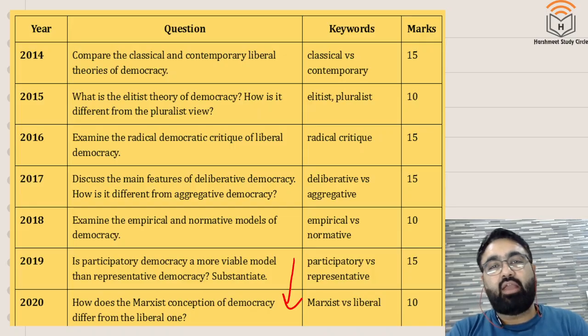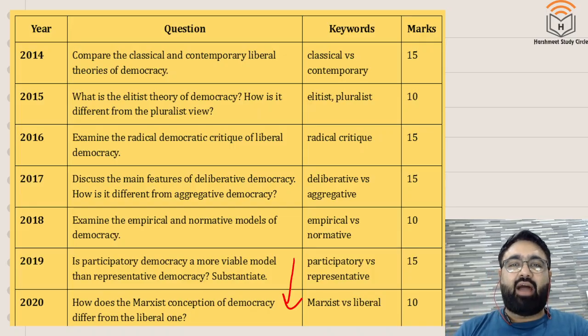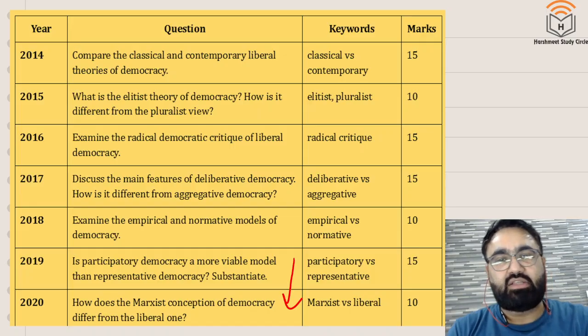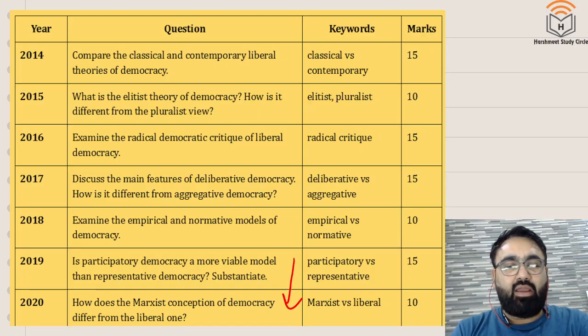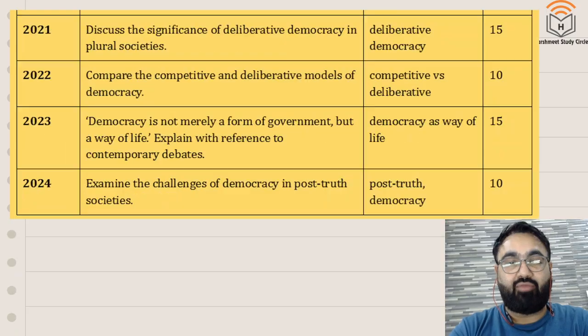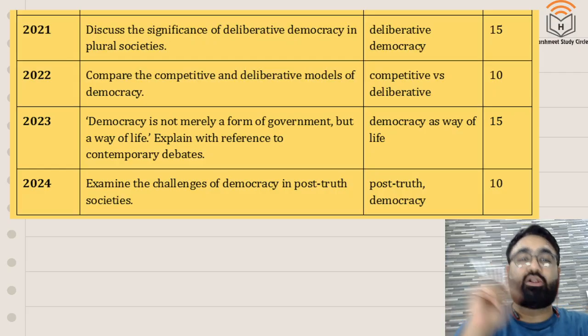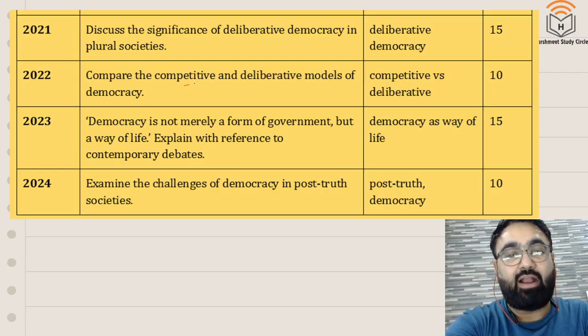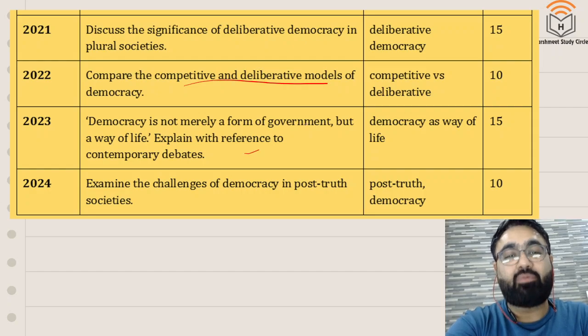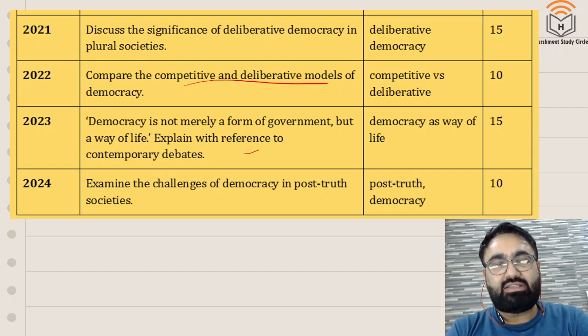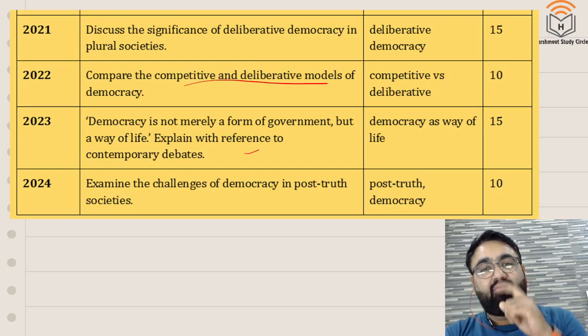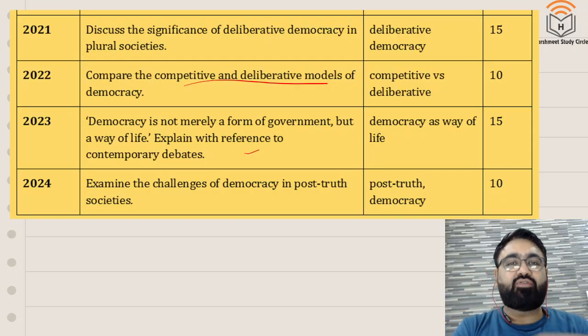अब क्या हो रहा है, in the last 5 years or so, they have made it slightly trickier to answer these questions. So 2020 में, how does Marxist conception of democracy differ from the liberal one? तो comparison. फिर आप देखो 2021 में deliberative democracy in plural societies. फिर comparison आ गया, comparative and deliberative. So अब क्या हो रहा है? In the past few years, they are asking a lot of comparison stuff. कि compare करो. And if you see one topic that is asked the most frequently within democracy, वो है deliberative democracy.